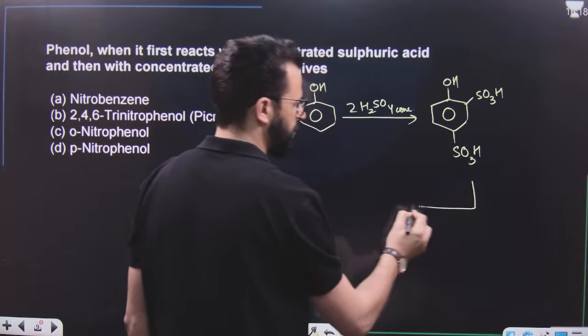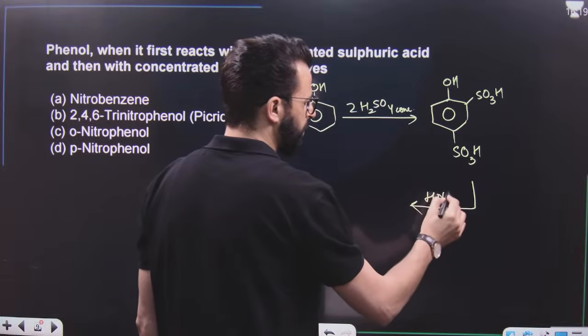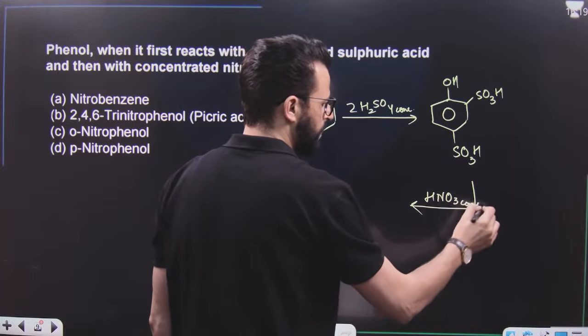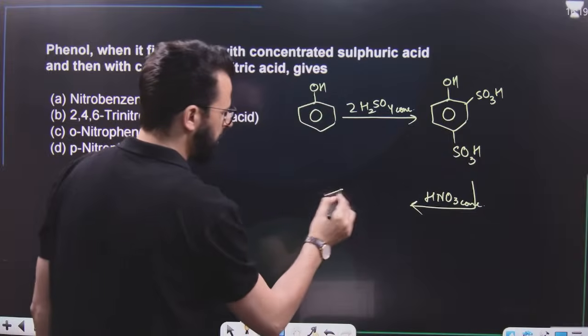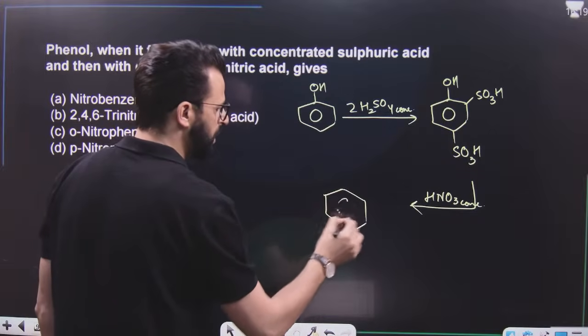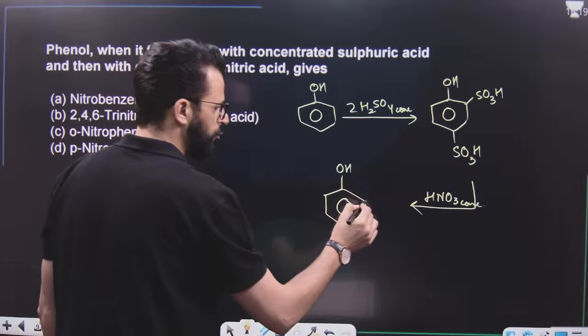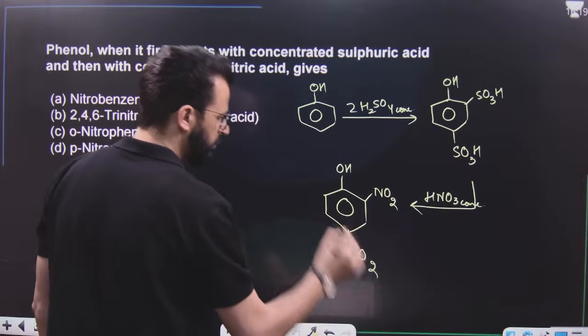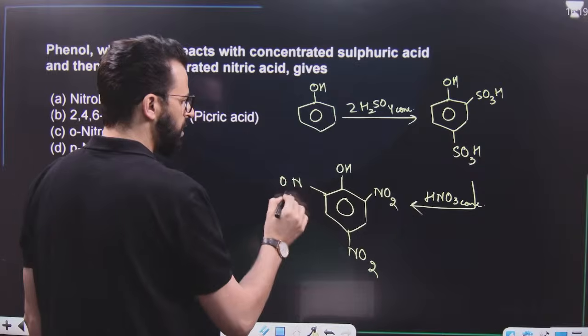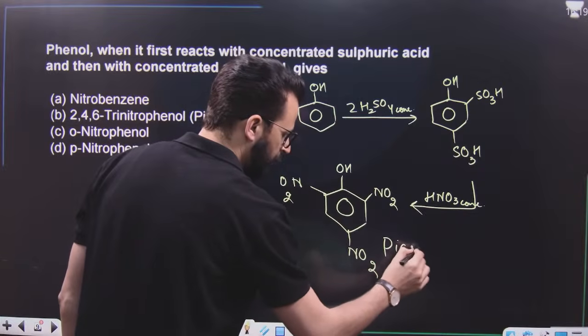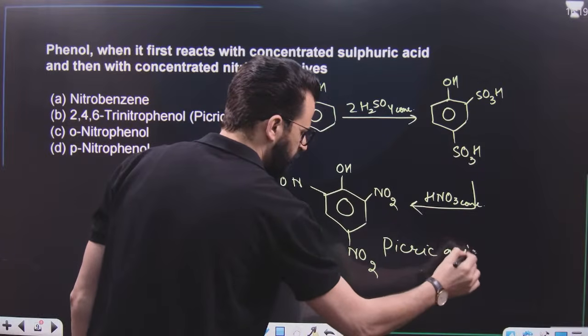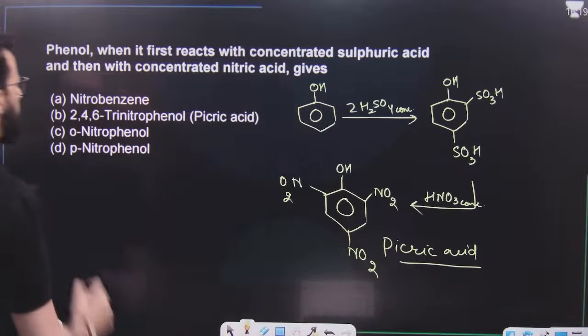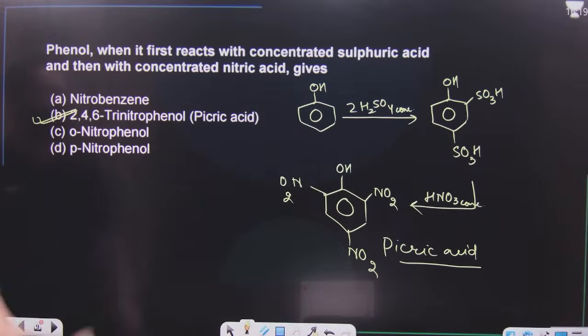After that, when it is treated with concentrated nitric acid, we will get picric acid, 2,4,6 trinitrophenol, commonly known as picric acid. It is this option.